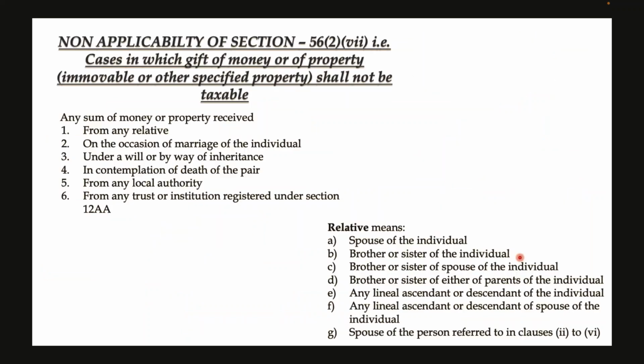This section is not applicable if it is received from any relatives. So who are relatives?